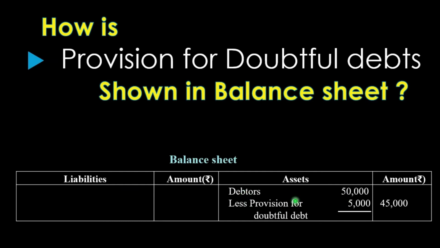One is that this can be deducted from debtors on the asset side, but sometimes you may find it on the liability side also. So provision for doubtful debt can be shown either on the liability side, or you can show it on the asset side where you are deducting it from debtors. These are the 2 ways in which provision for doubtful debt is shown in balance sheet.